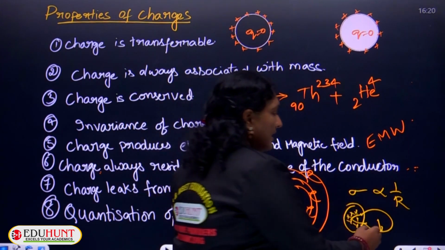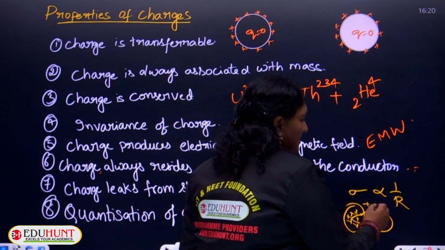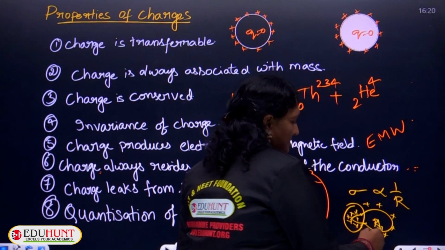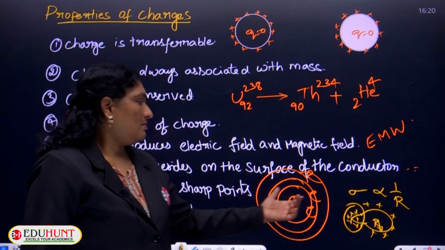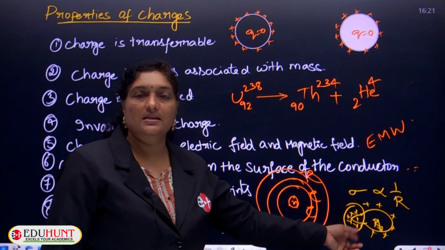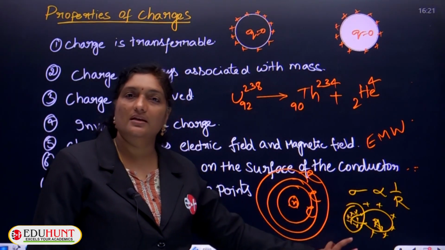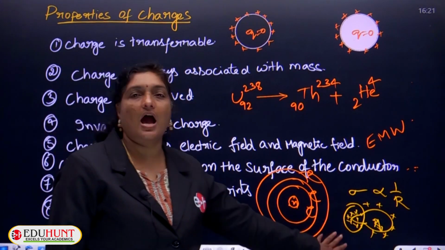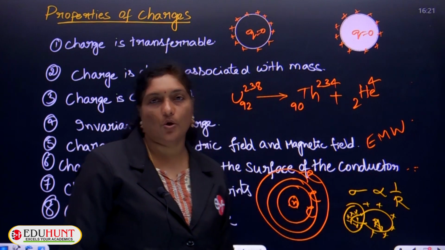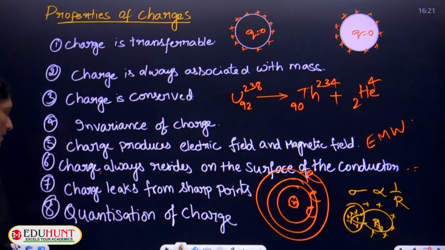The larger the radius, the charge density will be less. So clearly, because of this concept, as charge density is inversely proportional to the radius of the surface, most of the charge is present on the sharp edges when compared to the broader edges.